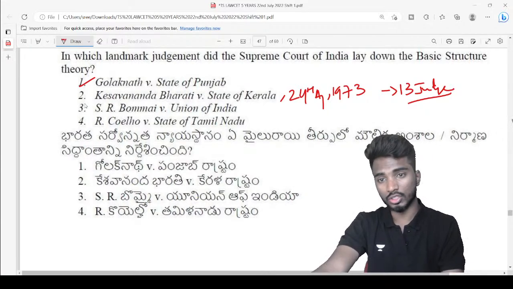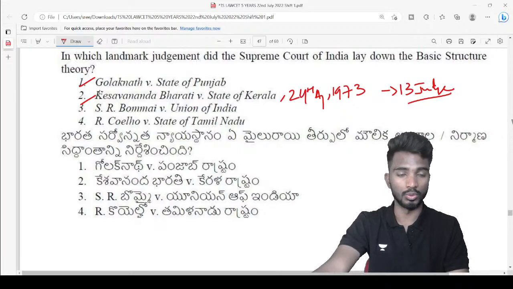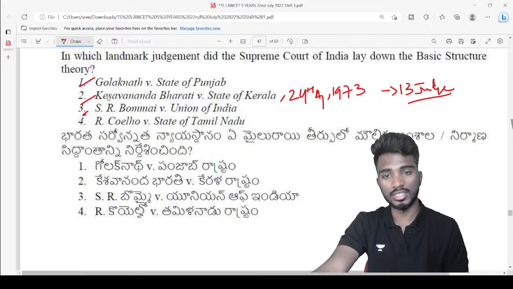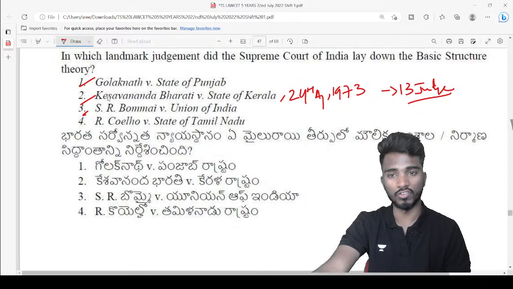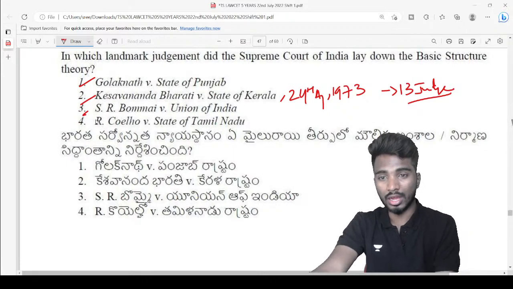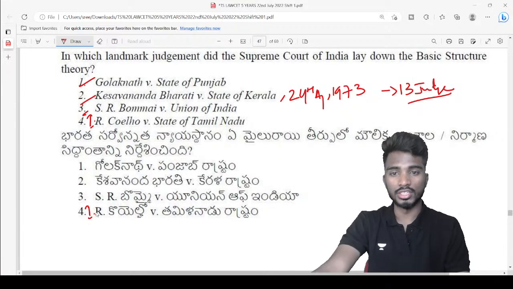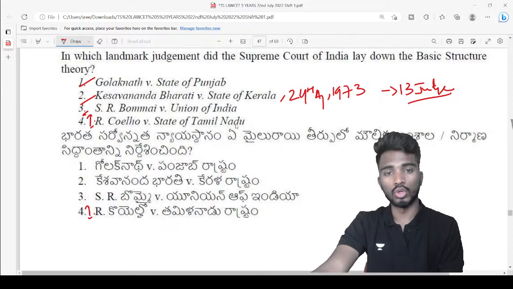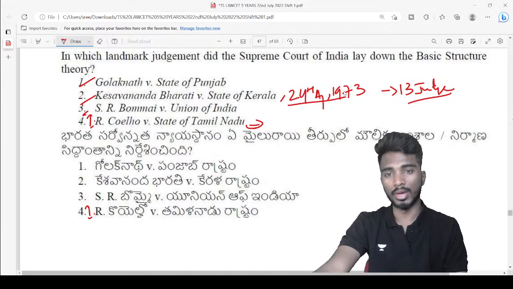In Keshwanand Bharati, Supreme Court told yes they can be amended, but you cannot touch this. S.R. Bommai versus Union of India, secularism was held a part of basic structure. In I.R. Coelho versus State of Tamil Nadu, Supreme Court told that basic structure cannot be diluted again. So Keshwanand Bharati case is applicable from 24th of April 1973.